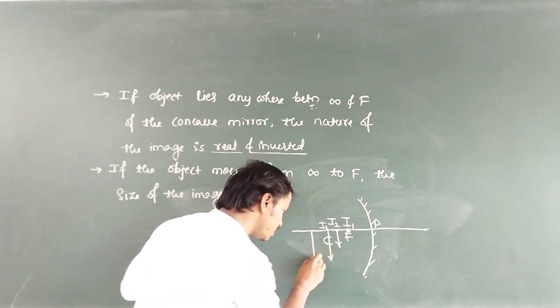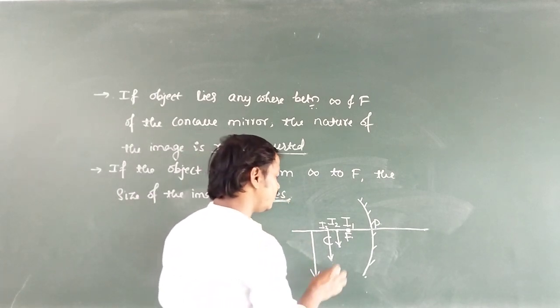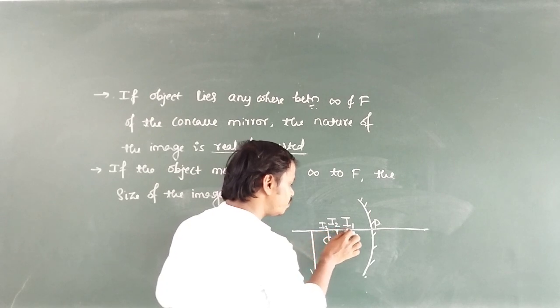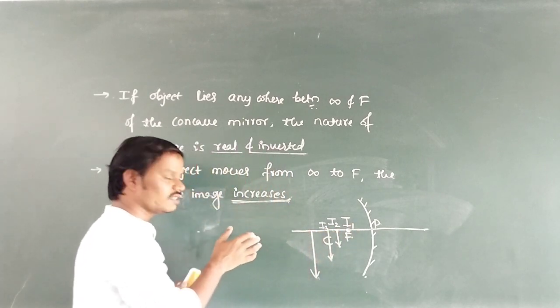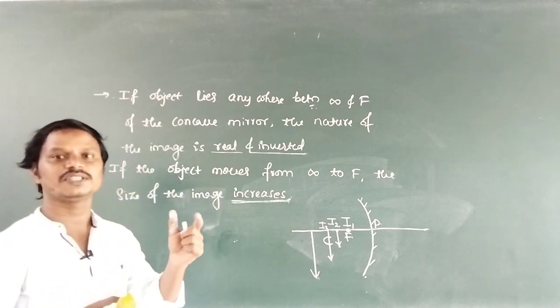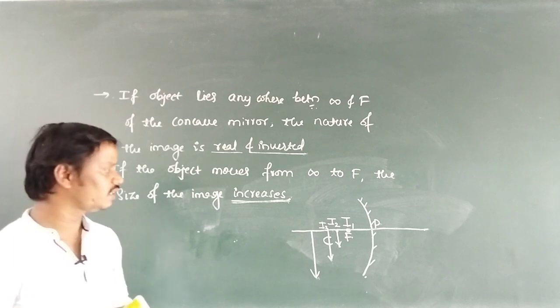Again the size of the image increased, the size of the image increased, and in between C and F to F, then next what happens, the size of the image is more than the size of the object, means the image is said to be highly magnified.